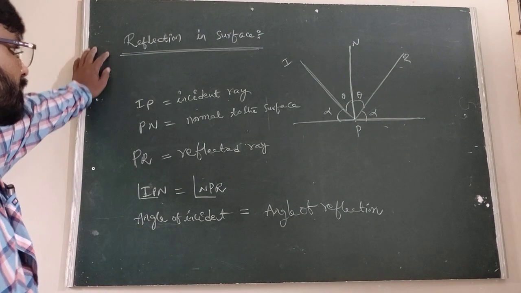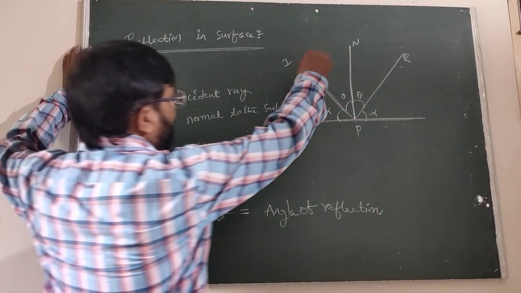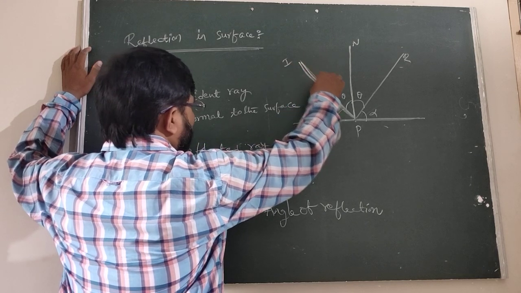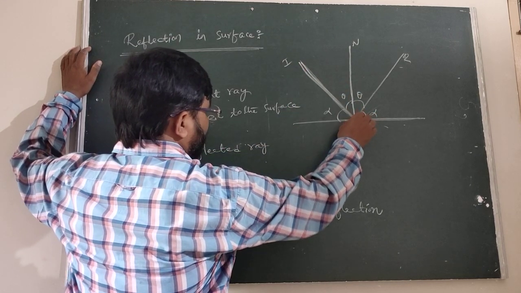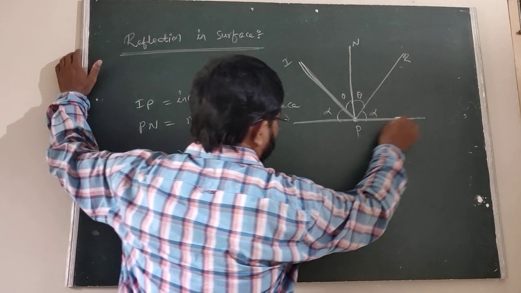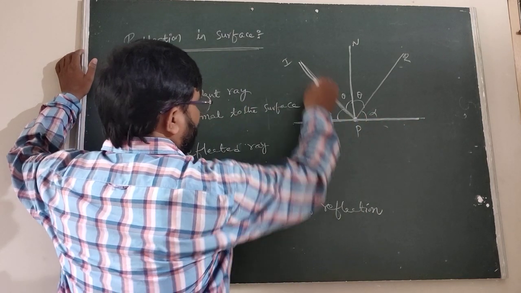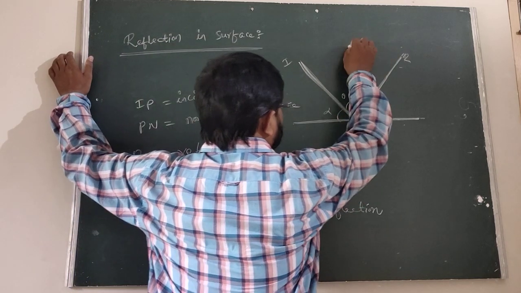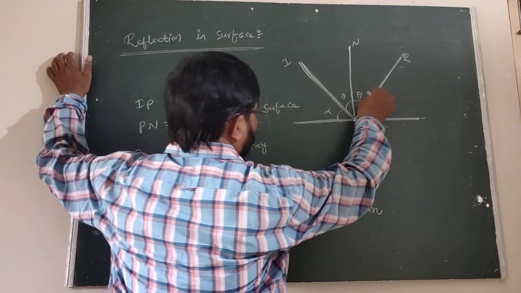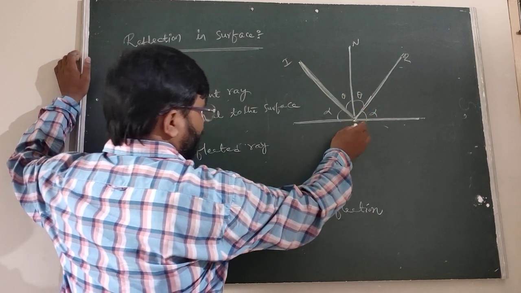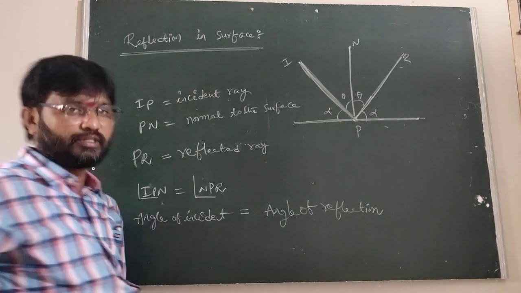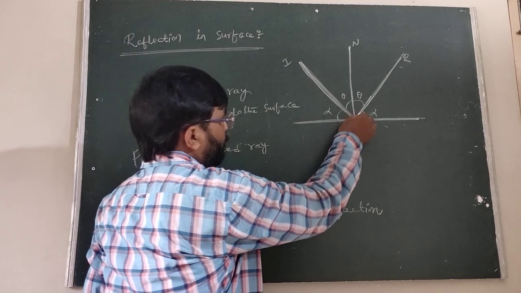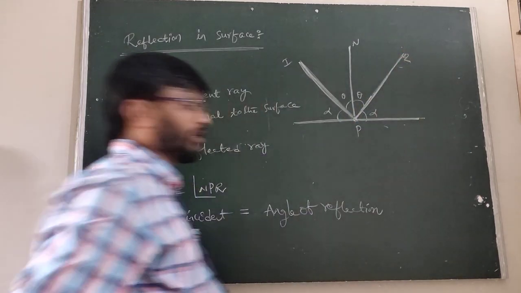Here is the reflection in a surface. Suppose IP is the incident ray. This is the surface. Now the ray is reflected this way, and this is the image. Therefore IP is the incident ray, reflected at the point P. Is it clear? IP is the incident ray reflected at the point P through this one. This is the reflected ray. PR is the reflected ray.